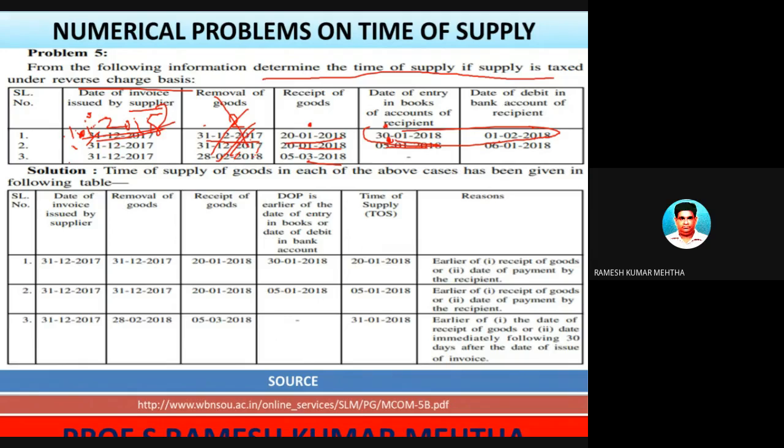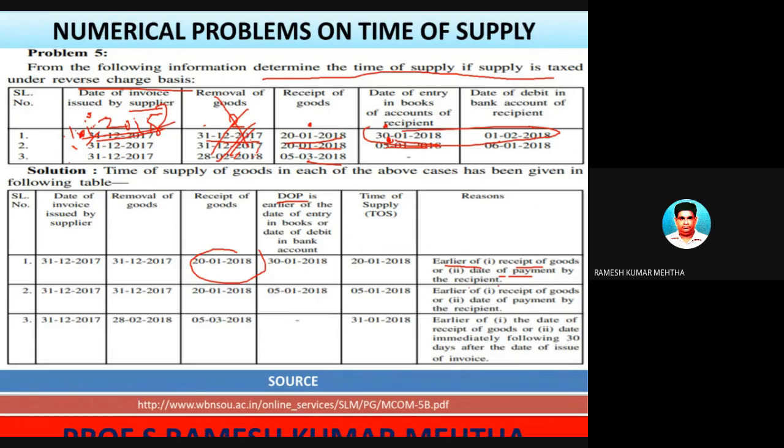So let's look at the answer. Here he has taken date of payment as earlier. Here what has happened is the receipt of goods is on this one, and date of entry in. Earlier of receipt of goods, that is receipt of goods is this one, and date of payment by the recipient. The date on which the amount was received was 1/2/2018.